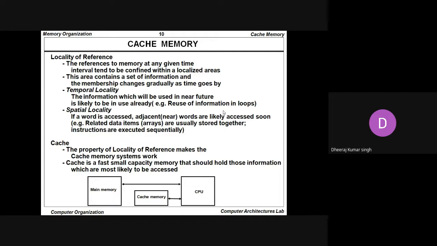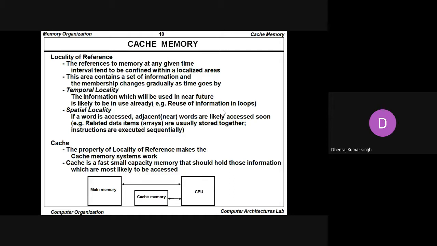Next is cache memory. Cache memory is very famous, and we said it is the fastest memory available in the computer system. Whenever we talk about cache memory, we talk about the locality of reference, of which there are two types: temporal locality and spatial locality. The locality of reference means that references to memory at any given time interval tend to be confined within a localized area. This area contains a set of information, and the membership changes gradually as time goes by.